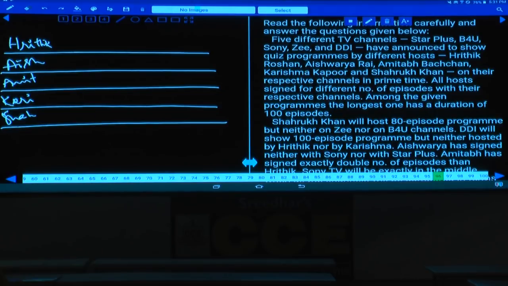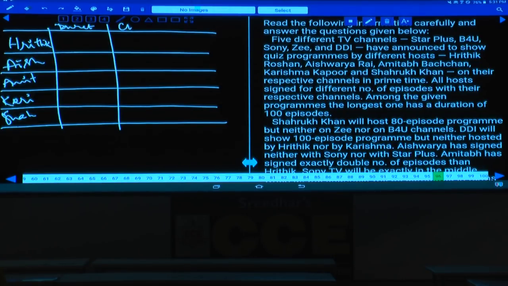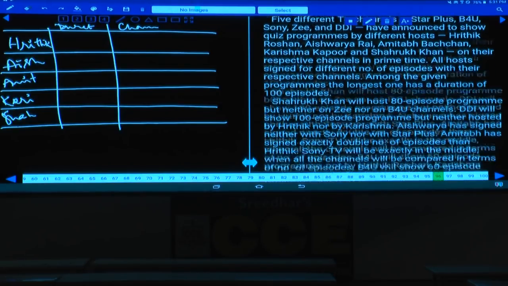5 different TV channels, at the same time the episode, the duration. Now here this first parameter is the duration, and the next one is the channel. Clear now? Then the longest duration is 100 episodes. As the longest duration is 100 episodes, it cannot be more than this one.